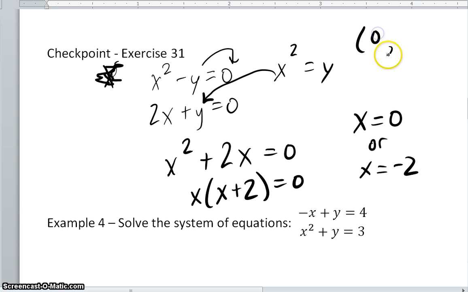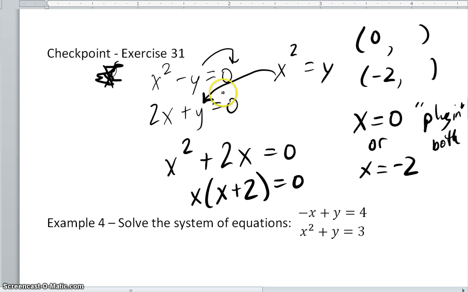So my answer is actually going to have two ordered pairs. So you have to plug in both to figure out what y is. Now, from a graphing standpoint, what this looks like is we have a parabola and we have a line going through it. So we have the line intersecting the parabola at two different points. We just have to figure out what those two points are. We have the x coordinates. Now we just need to plug in to find the y.